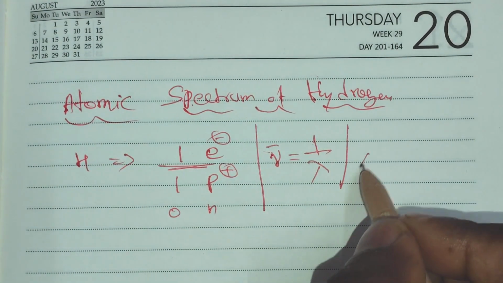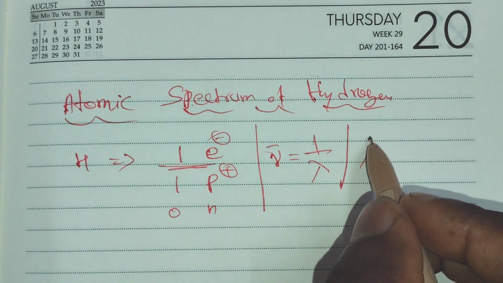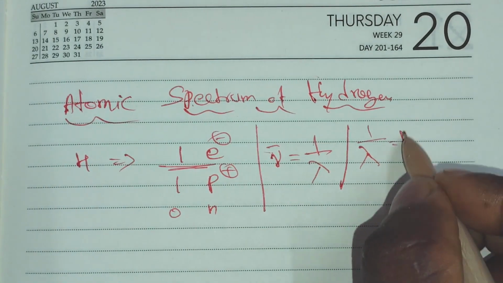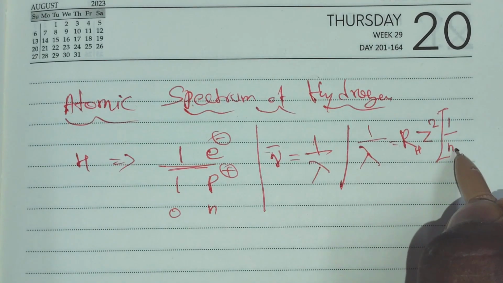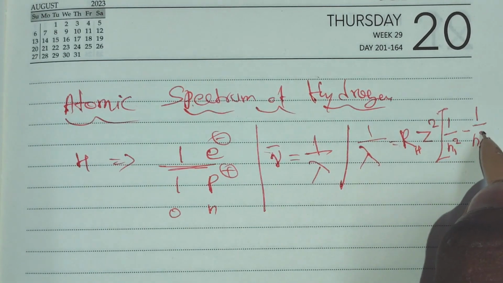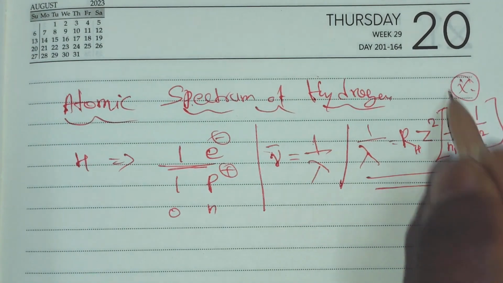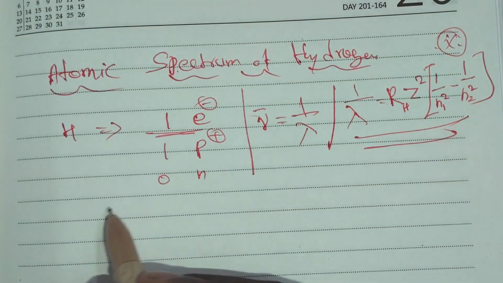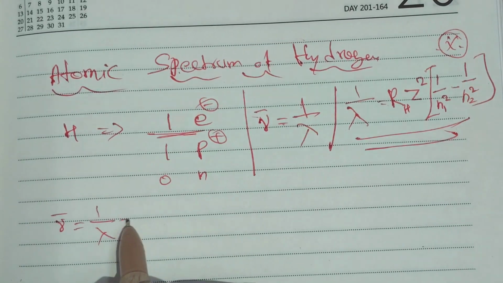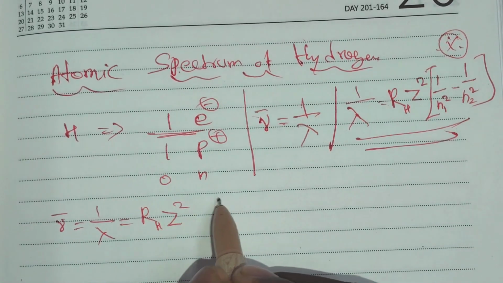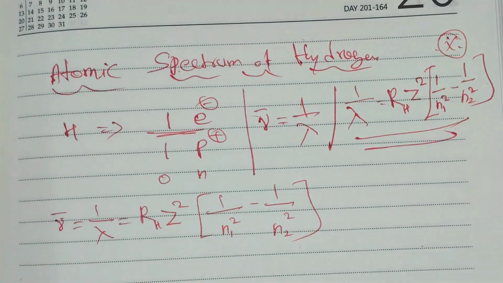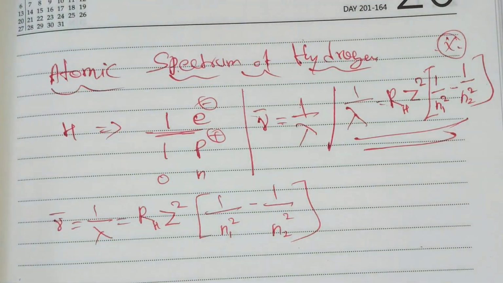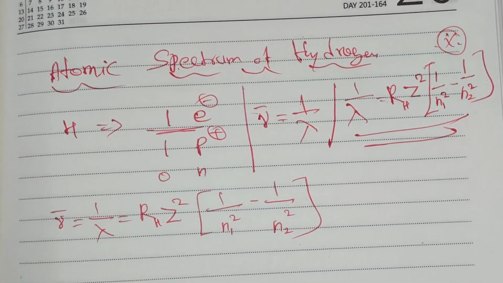Here, 1 by lambda is equal to R_H, the Rydberg constant, times Z squared, where Z is the atomic number, times 1 by n1 squared minus 1 by n2 squared. This formula is very important. The entire relation is nu bar equal to 1 by lambda equal to R_H Z squared (1 by n1 squared minus 1 by n2 squared). This formula is very important for calculating wavelength or wave number, frequency, energy, whatever they ask in different types of questions.